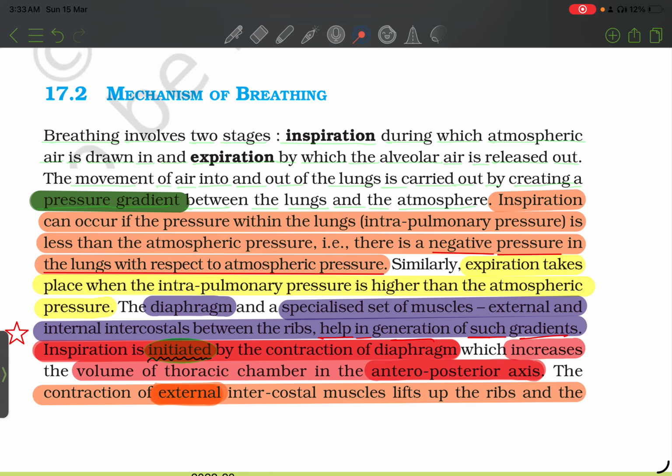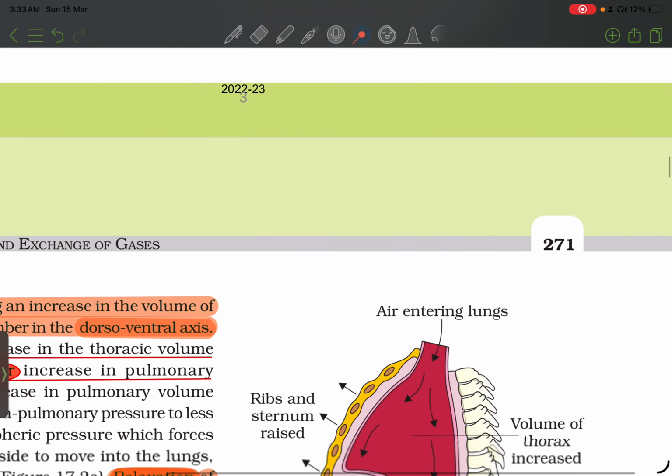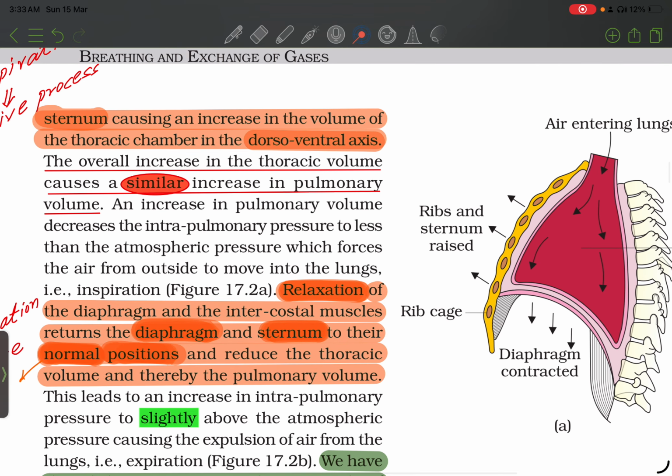The contraction of external intercostal muscles lifts the ribs and sternum, causing an increase in volume of the thoracic chamber in the dorsoventral axis. The overall increase in the thoracic volume causes a similar increase in pulmonary volume. An increase in pulmonary volume decreases the intrapulmonary pressure to less than the atmospheric pressure, which forces the air from outside to move into the lungs.